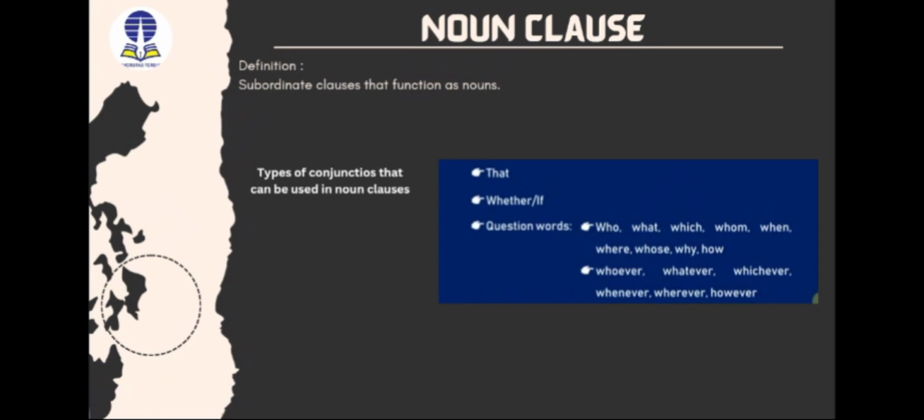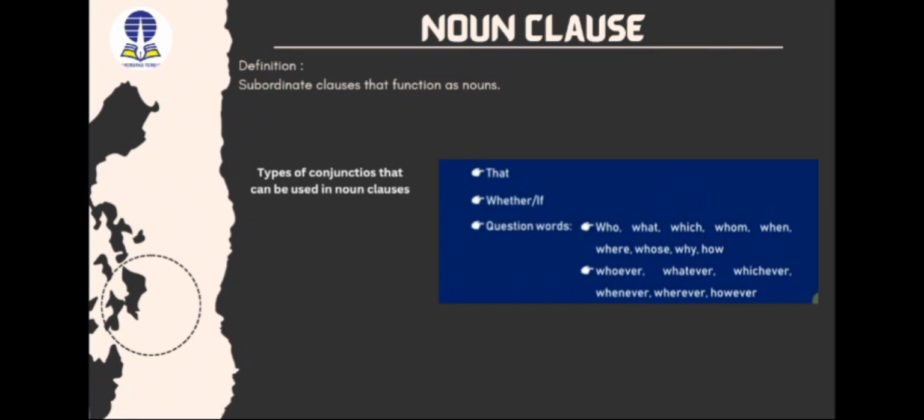However, we have to be careful with the use of conjunctions because some of them can become an adjective clause or can even be positioned as a subject, like which, who, what, whoever, whatever, whichever, whenever, wherever, and however.